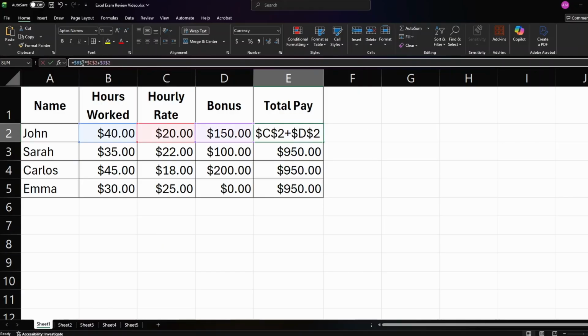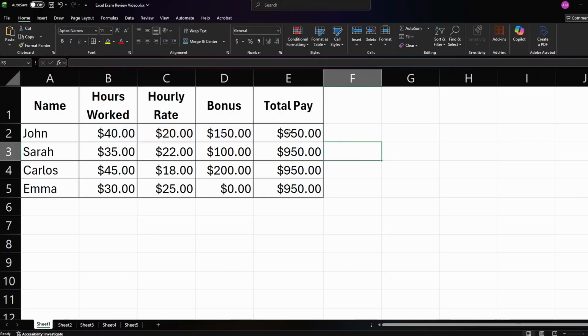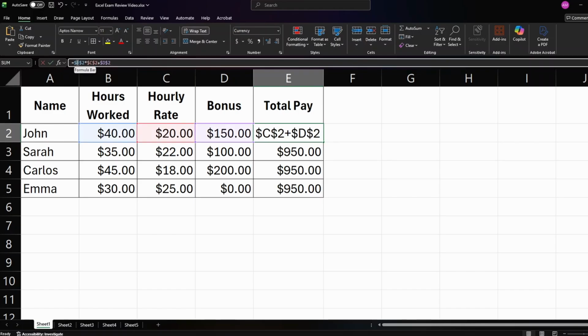The reason we have two $ signs is because the first $ sign says to make the B reference absolute, and the second one says to make the number reference absolute.